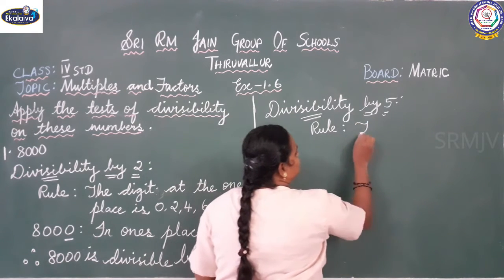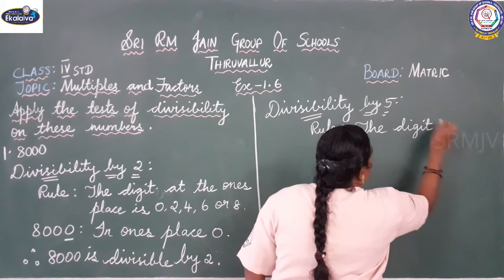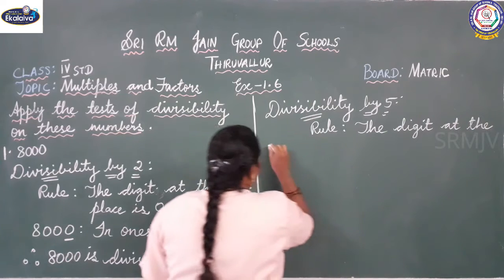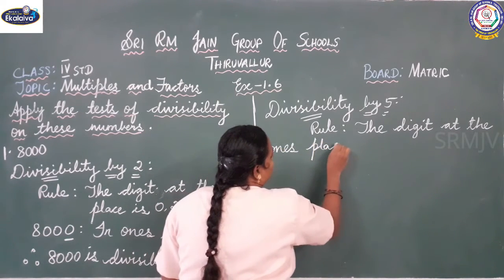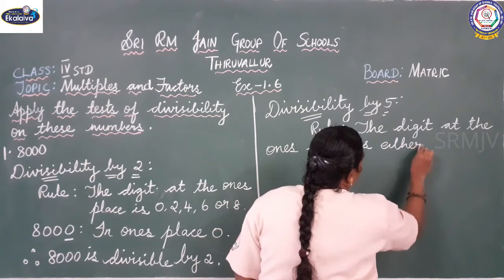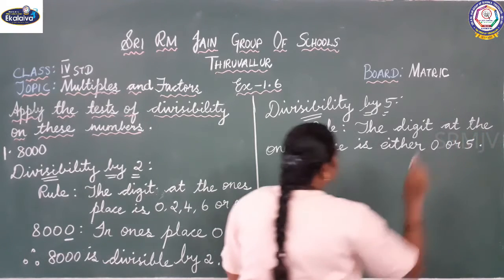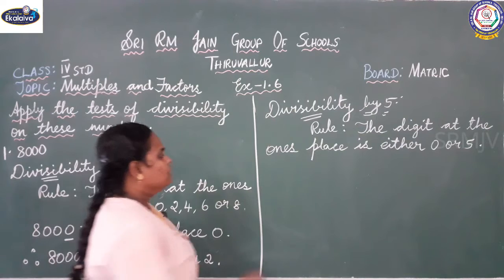If the digit at the ones place is either 0 or 5, then we can say it is divisible by 5.